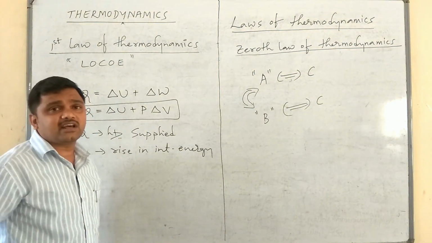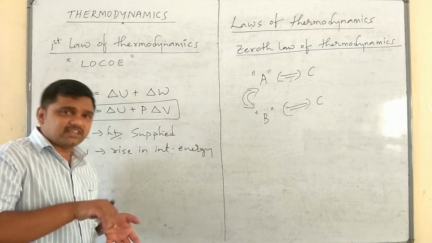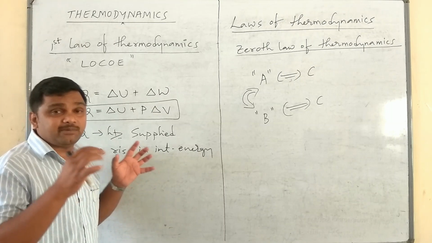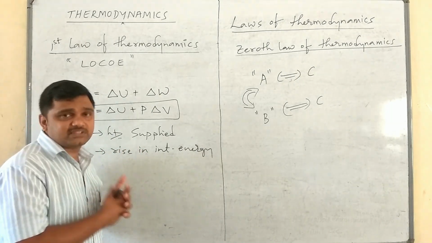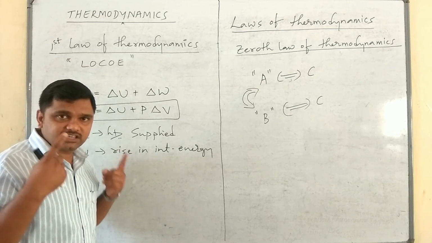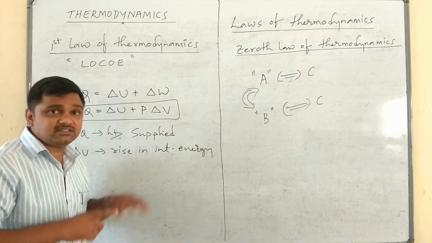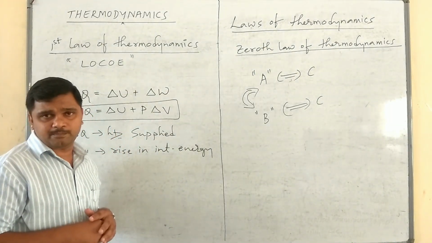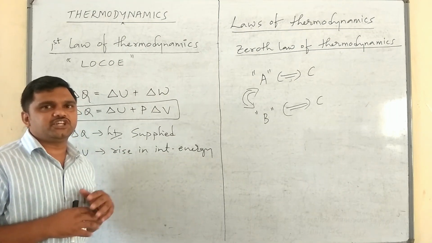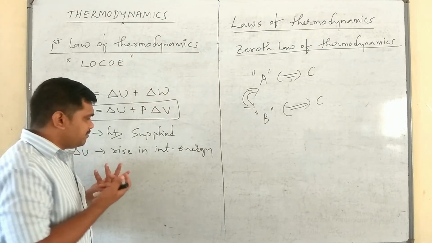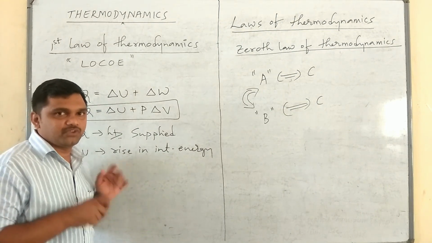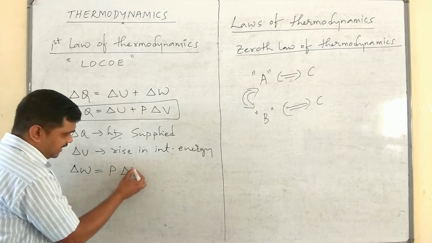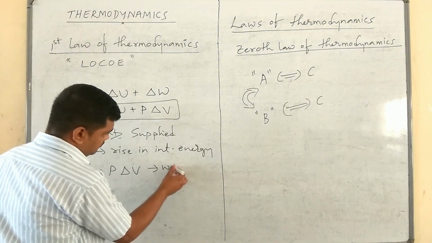What is the meaning of the word internal energy? Actually, internal means inside. The sum of all the different types of energy possessed by the thermodynamic system is said to be the internal energy of the system. Internal energy of a thermodynamic system can be defined as the sum of all the different types of energies possessed by the system. Actually we can't measure the internal energy, but we can measure the change in internal energy. That's it. Okay, next, dW means the amount of work done, which is also given by P into delta V.